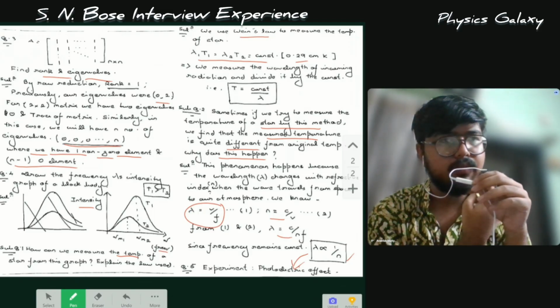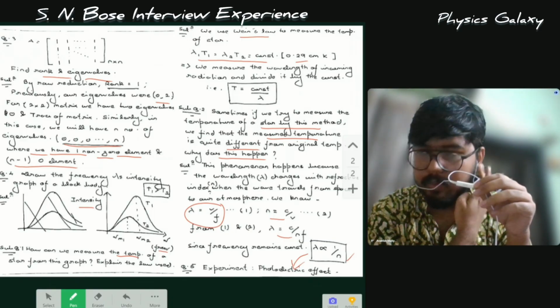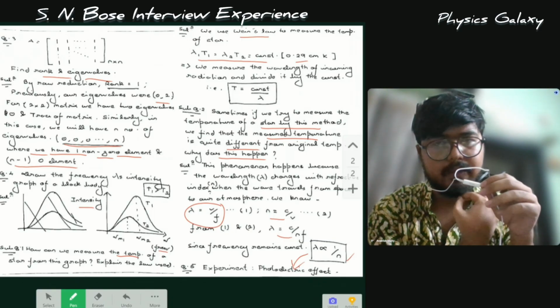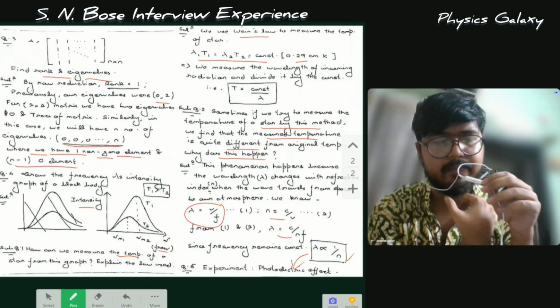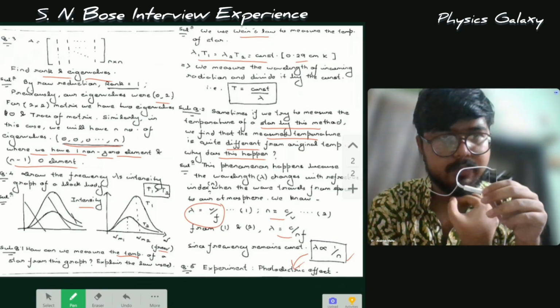I said that we just need to find the cutoff voltages and plot them, and get the slope, and from the slope we can measure Planck's constant. This can be traced back to Millikan's experiment. Millikan did it first in 1923, and he was also awarded the Nobel Prize for this experiment.